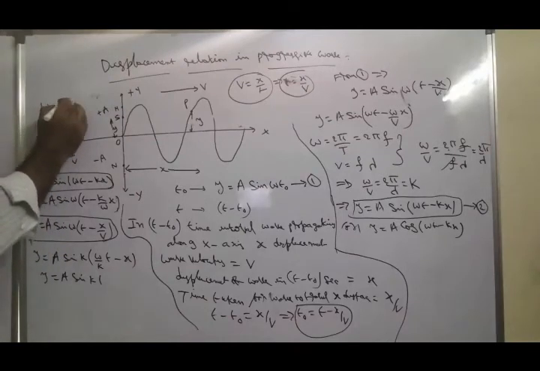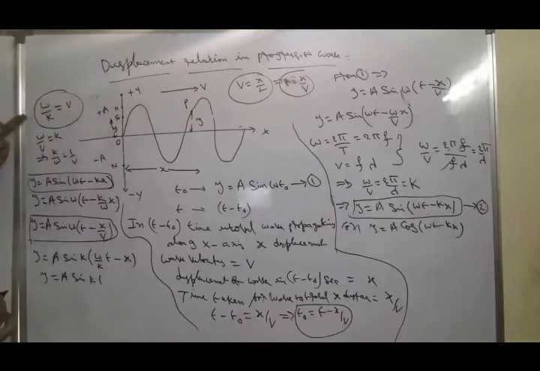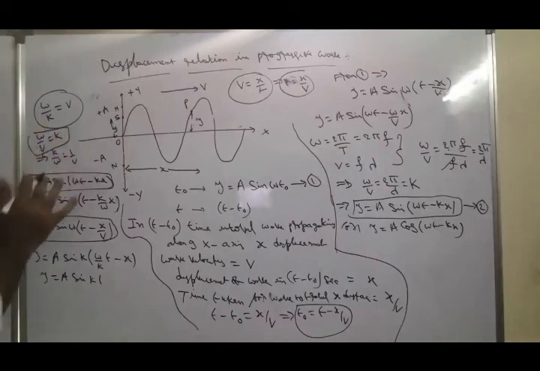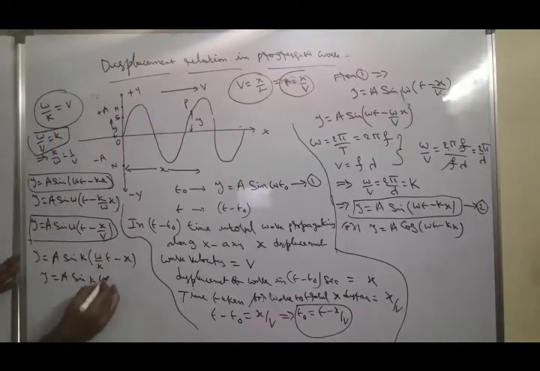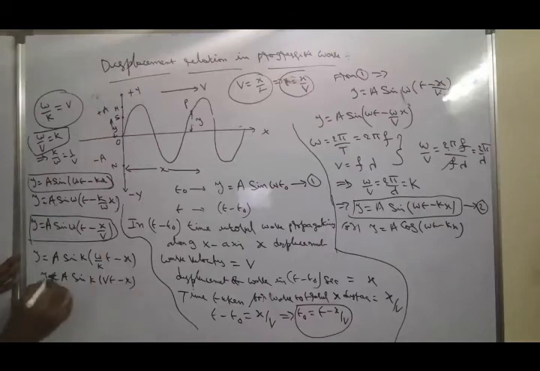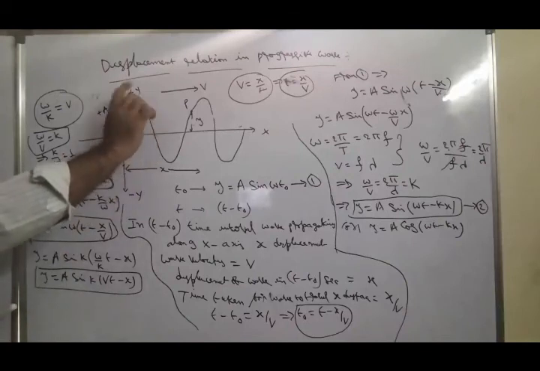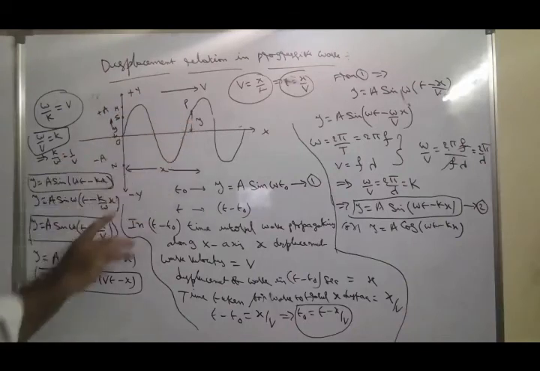It is v. Omega by k is equal to v, k by omega is equal to 1 by v, or omega by v is equal to k. So y is equal to a sin k of vt minus x. This is another formulation for the displacement of the particle in a progressive wave.